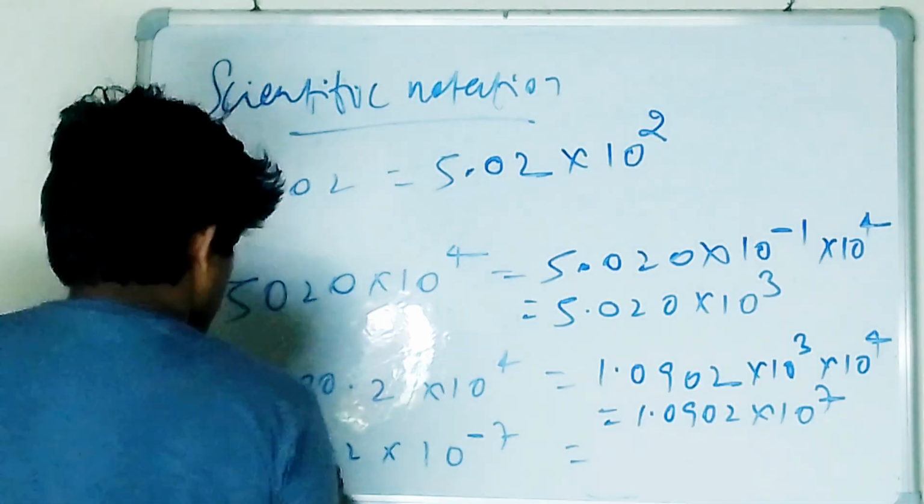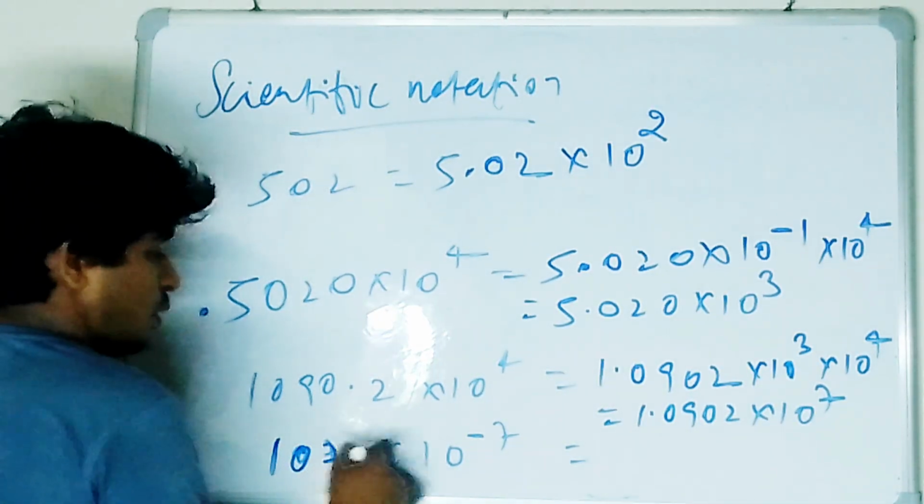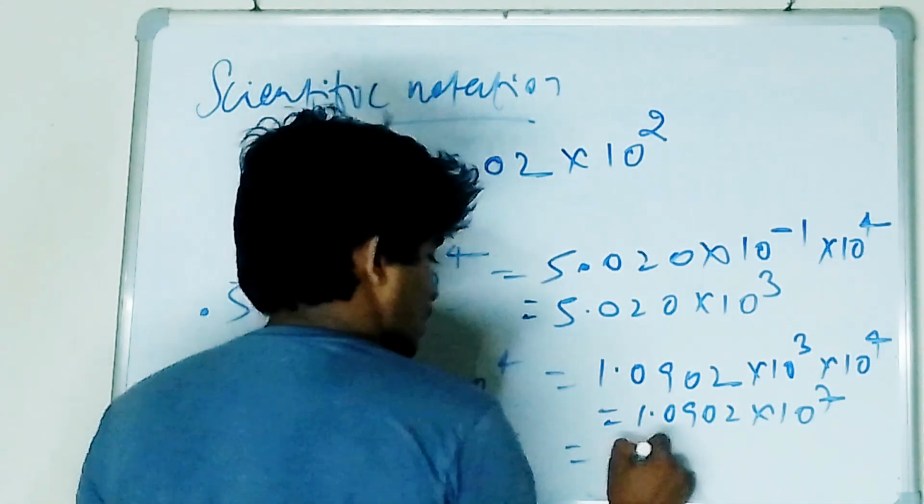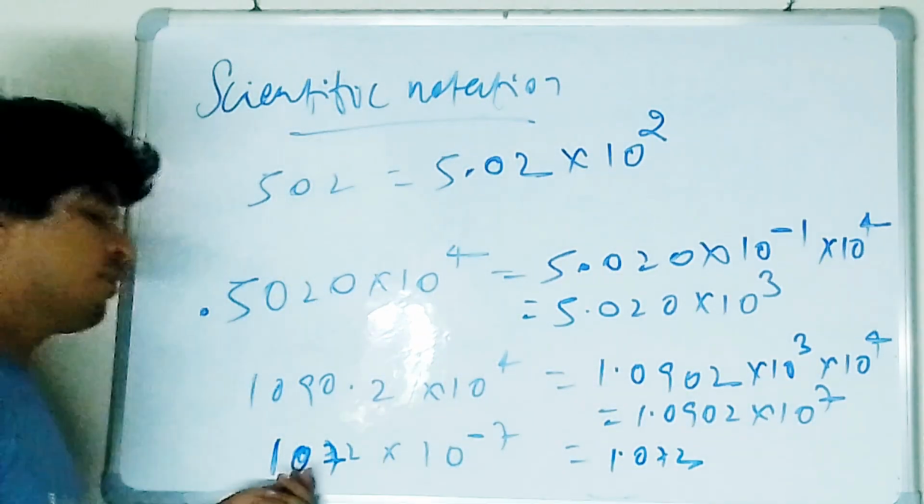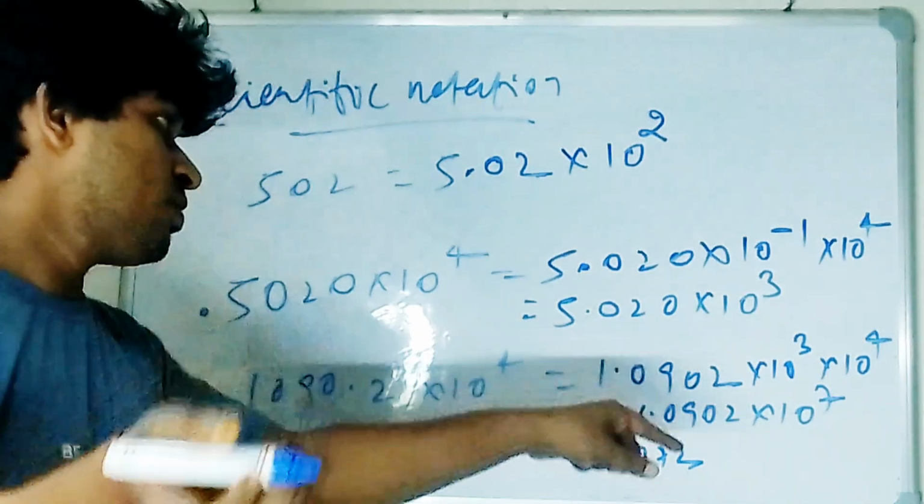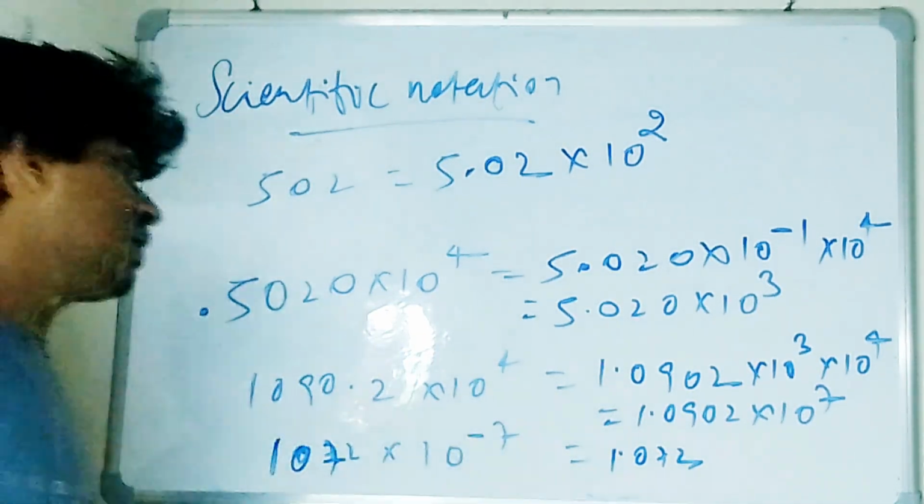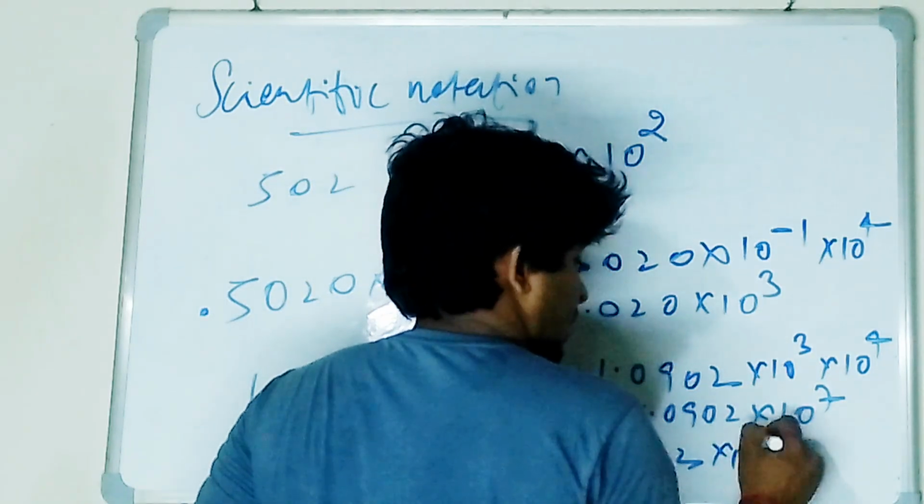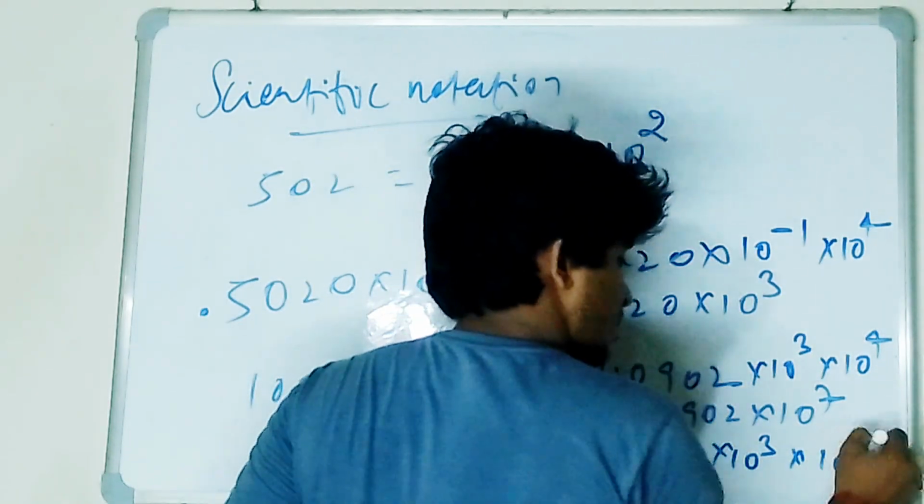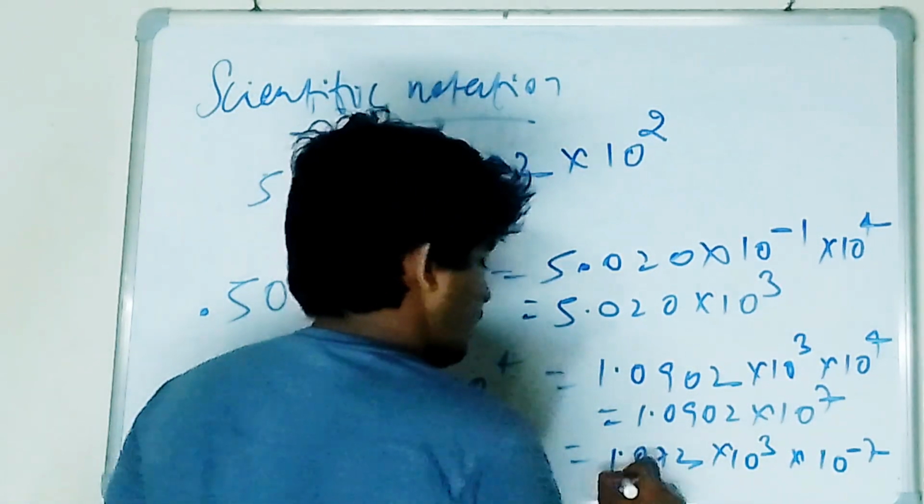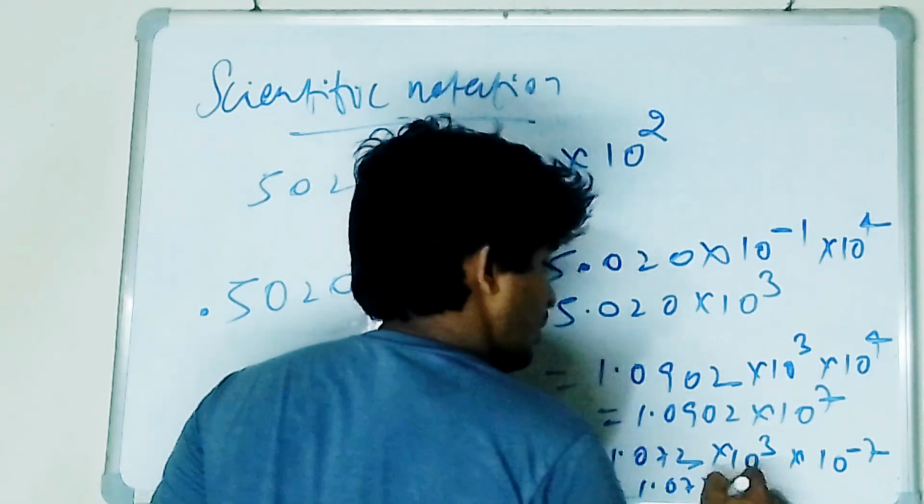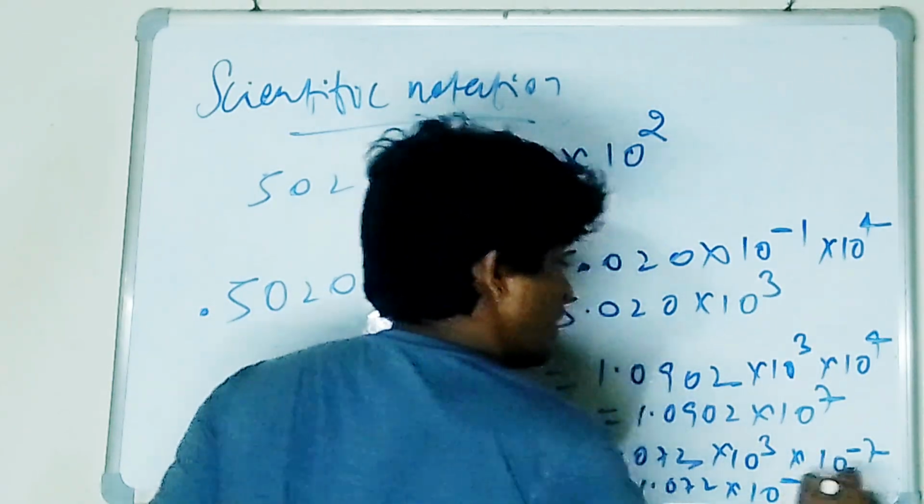Now 1072 into 10 power minus 7. How can I write 1.072? I am putting the decimal here, so I shift the decimal rightwards, so I multiply by 10 power 3. Is it clear to all of you? So 10 power 3 into 10 power minus 7. Now you can simplify it: 1.072 into 10 power minus 4.